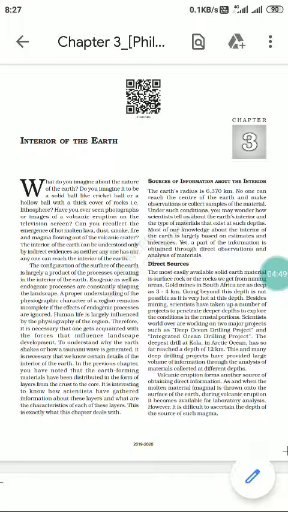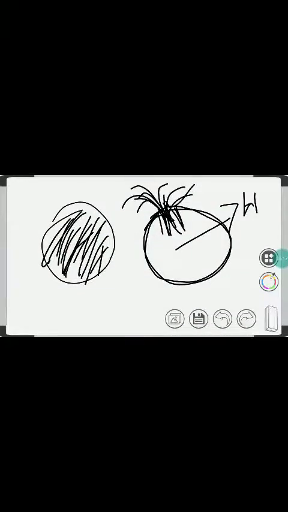One is exogenic and second one is endogenic. The interplay of these exogenic and endogenic processes is constantly shaping the change in the landscape of the earth's surface. So whatever is happening is due to the interplay of these two forces, exogenic and endogenic.